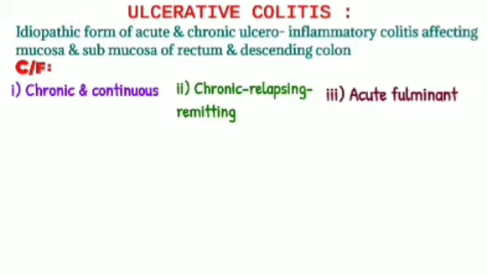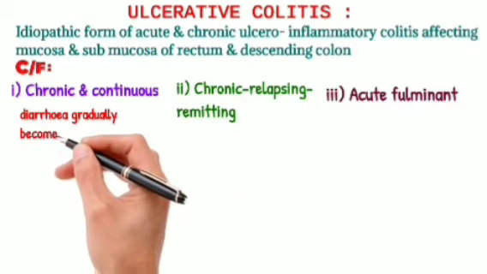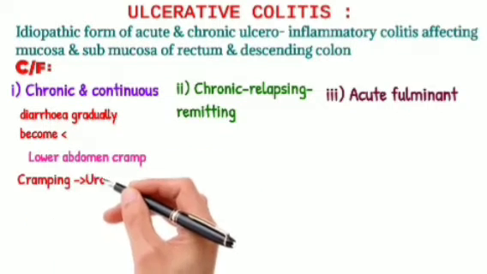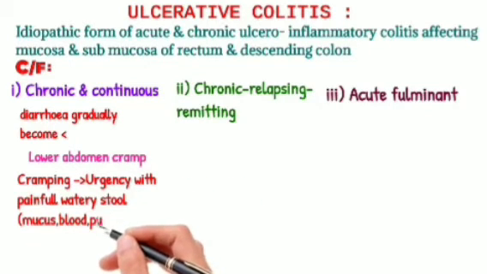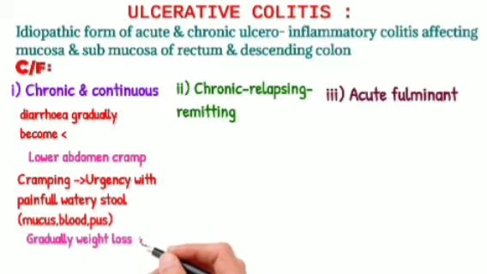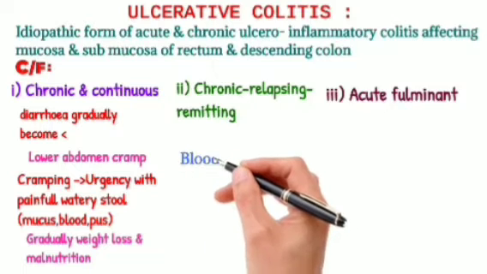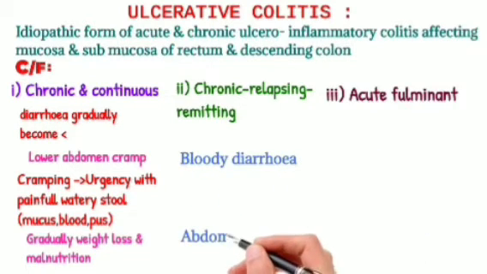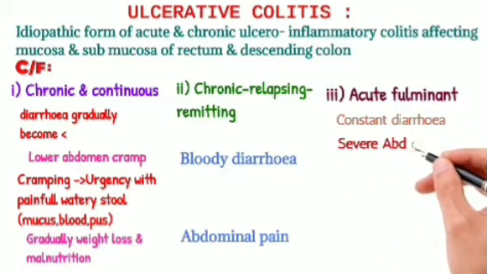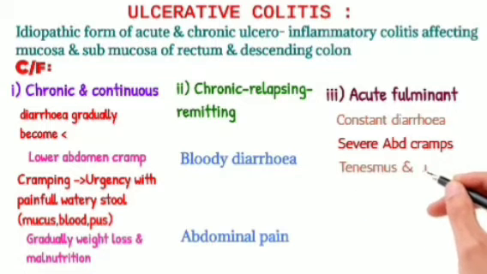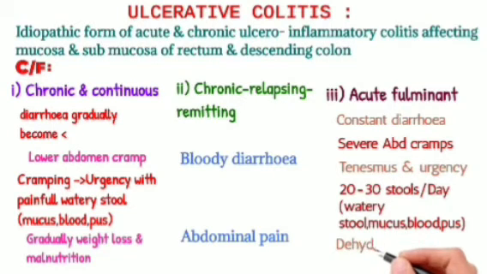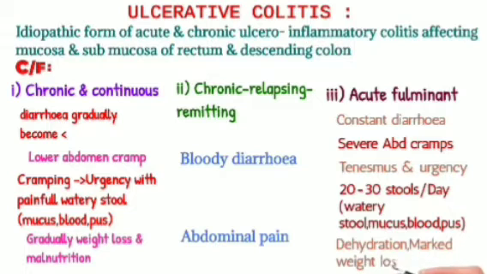So the features of the chronic and continuous type are: diarrhea, which gradually becomes worse, and lower abdominal cramps. Cramping followed by urgency with painful watery stool, which is mixed with mucus, blood, and pus. And there is gradual weight loss and malnutrition of the patient. In the chronic relapsing type, there is bloody diarrhea and abdominal pain. And in the acute fulminant type, there is constant diarrhea, severe abdominal cramps, tenderness and tenesmus urgency. There may be 20 to 30 stools per day, watery stool mixed with mucus, blood, and pus, and dehydration and marked weight loss.